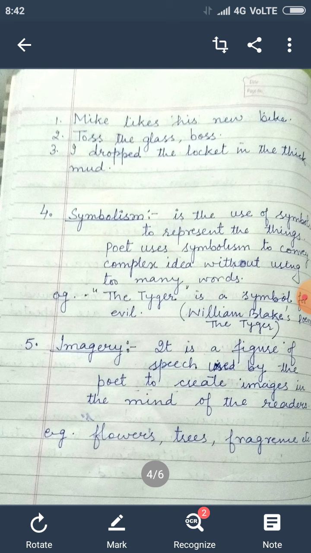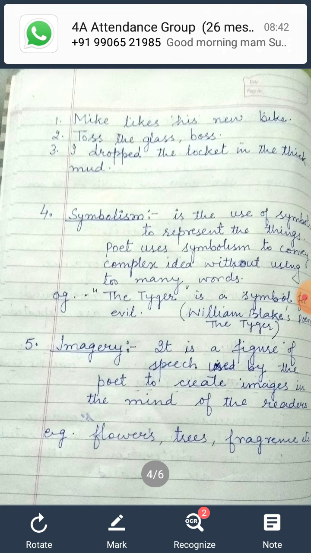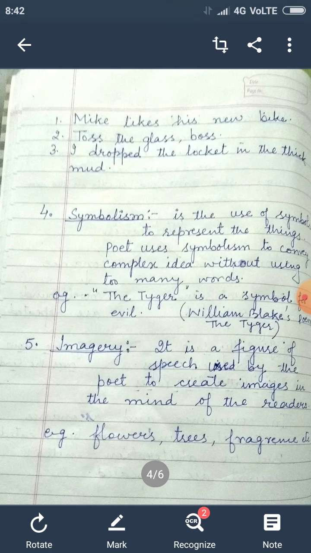So imagery, as the word relates to image, and image means pictures, means when you read the words, and after reading the words a picture is created in the mind. So it's the figure of speech in which the poet uses words that appeal to the senses of the readers. Senses like seeing, touch, hearing, smell, these are the five senses you all know. And if the poet uses the words in such a way that they appeal to the reader's senses, then we say